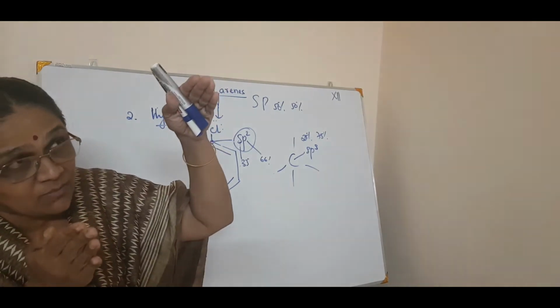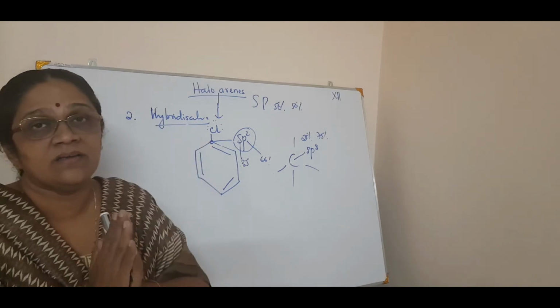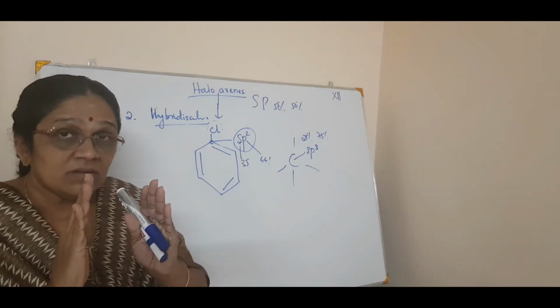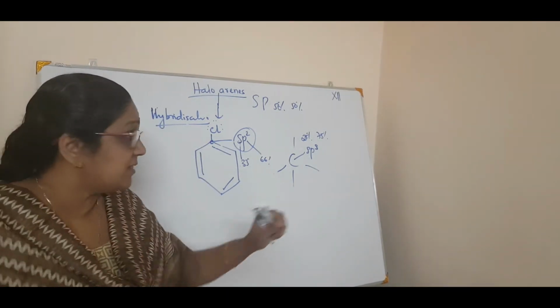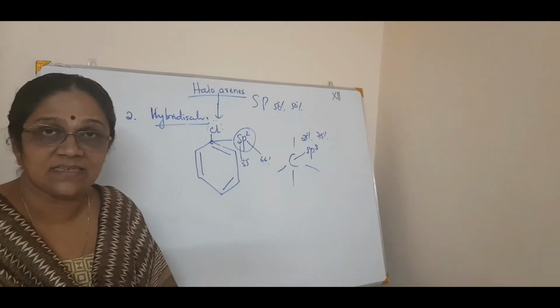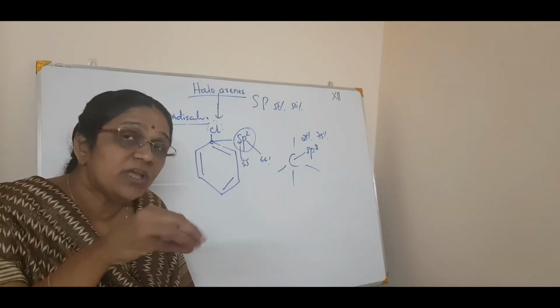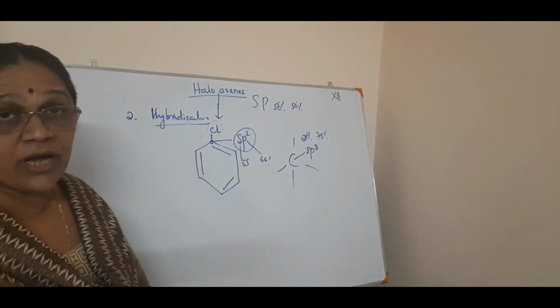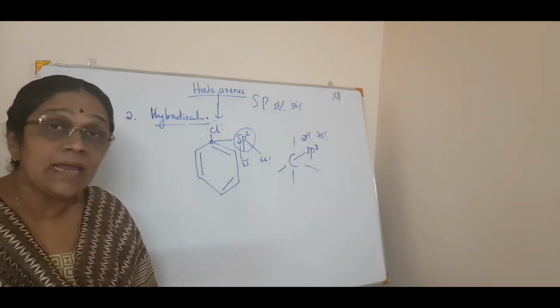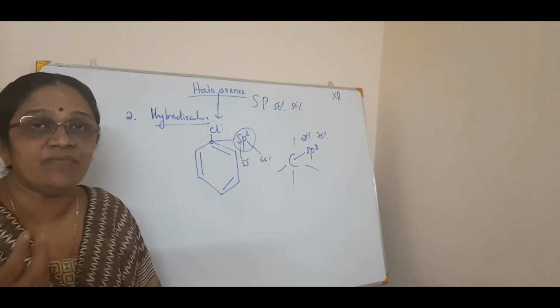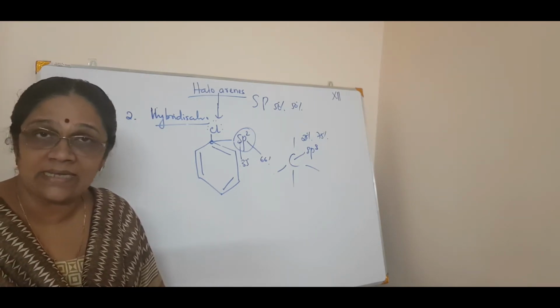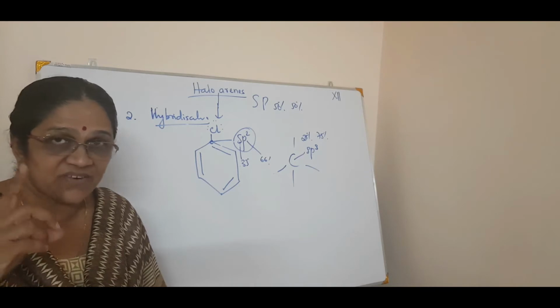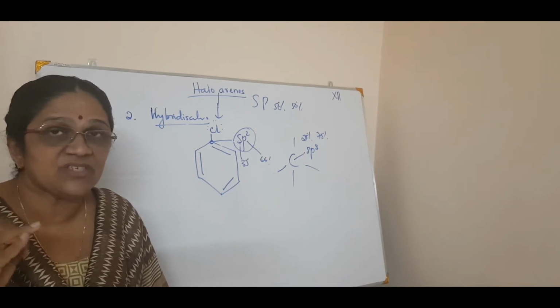So the chlorine will come a little bit closer to the carbon, making the bond more difficult to break than the bond in the haloalkanes, to remove the chlorine and to put the OH minus. So that is the second reason why, due to hybridization, aryl halides are less reactive than haloalkanes. Got it? First was resonance, second was hybridization.